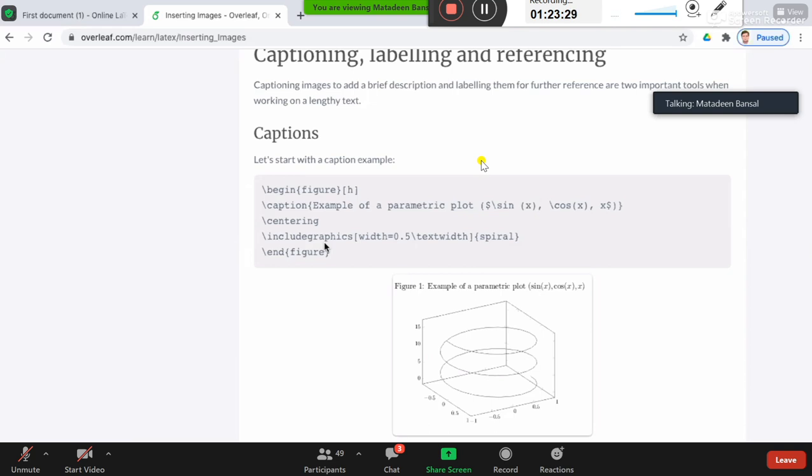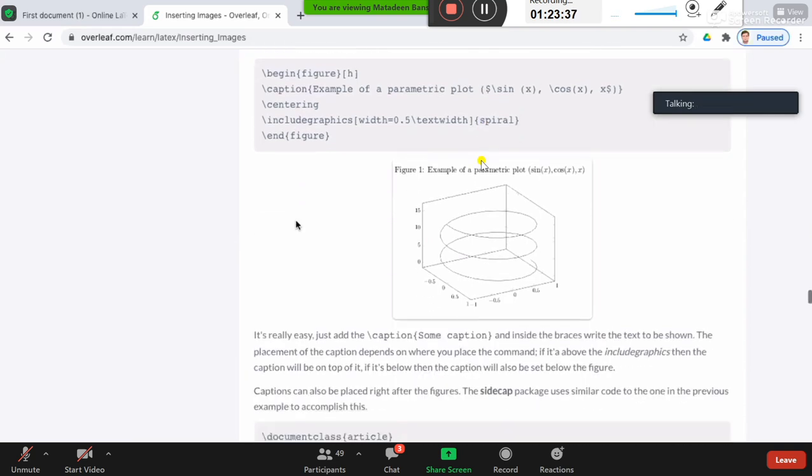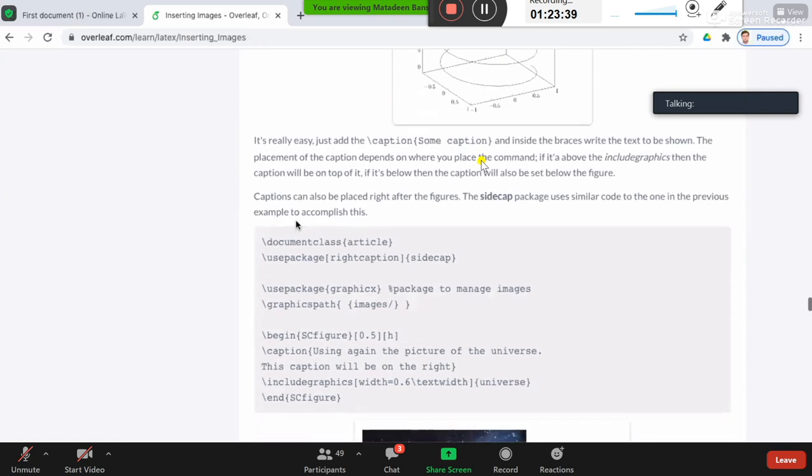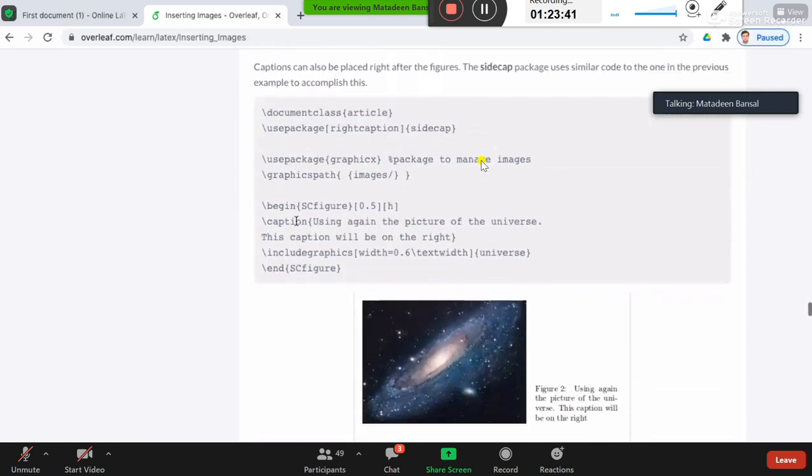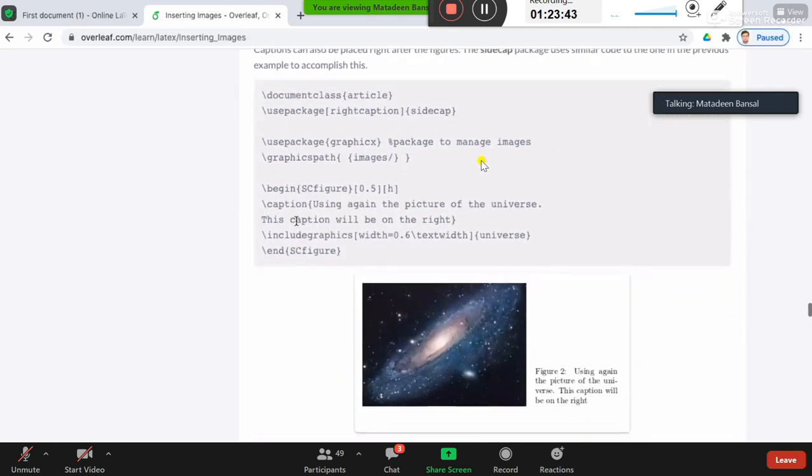All right. The centering command is to place the figure in the center of the text. Then you have one more thing which is needed.